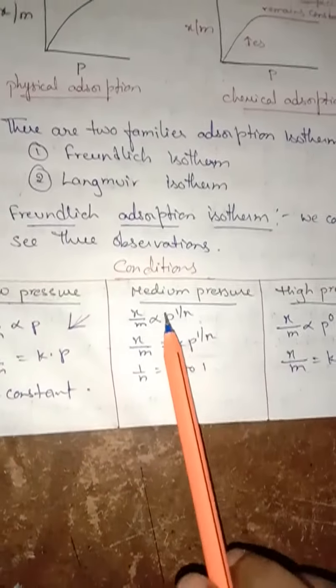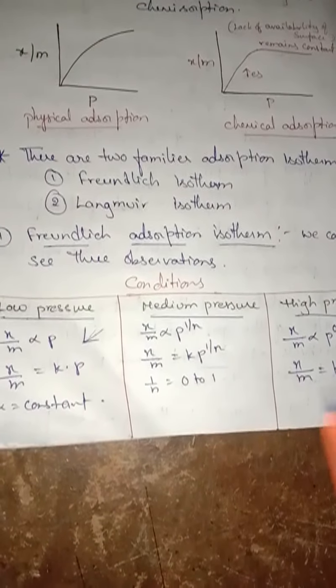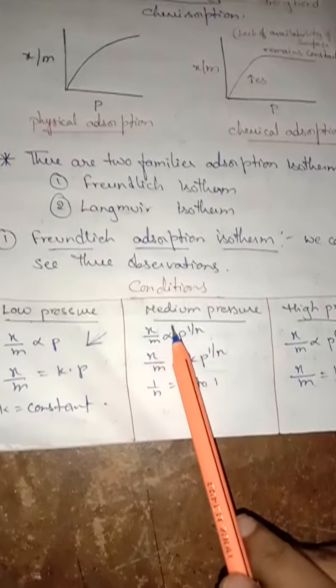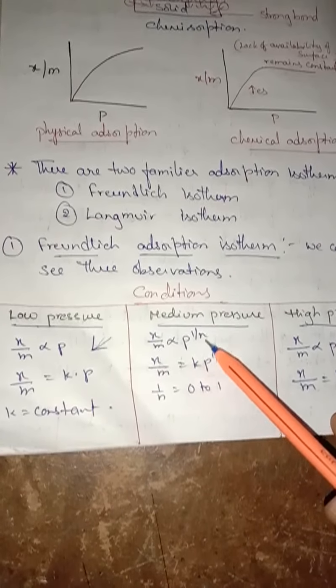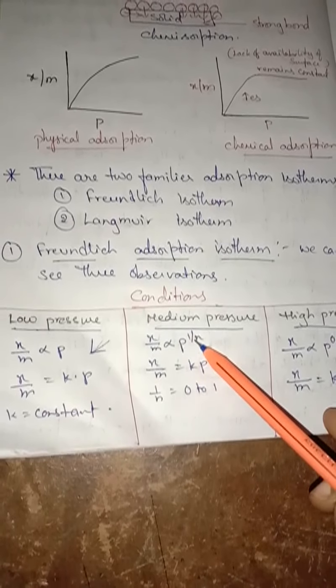Next comes medium pressure. At medium pressure what happened? At an intermediate range of pressure, x by m is directly proportional to the fractional power of the pressure.